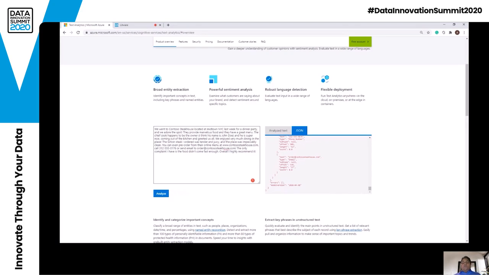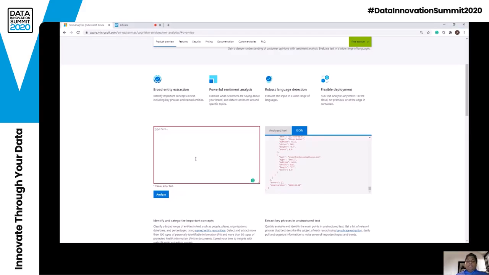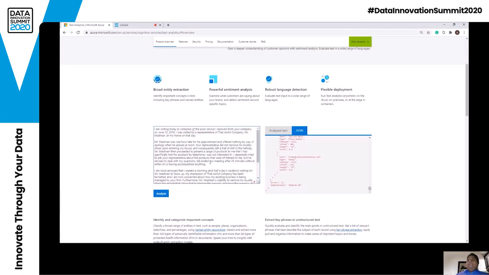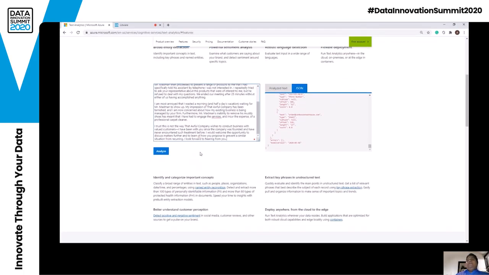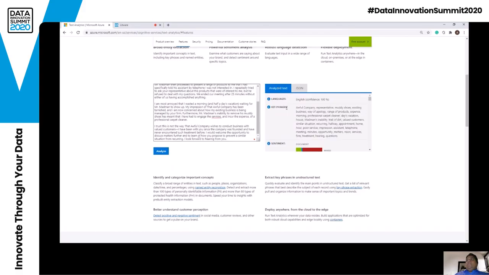If you were thinking about what happens when we provide a much bigger document, let's try it. It is another complaint, and it's a little worse than the previous one. I just click Analyze. It's still analyzing, and with just one click of a button, it understood that the language is English. Key phrases include a lot of recurring ones: appointment, home, hours, poor service, impression, assistant, etc.